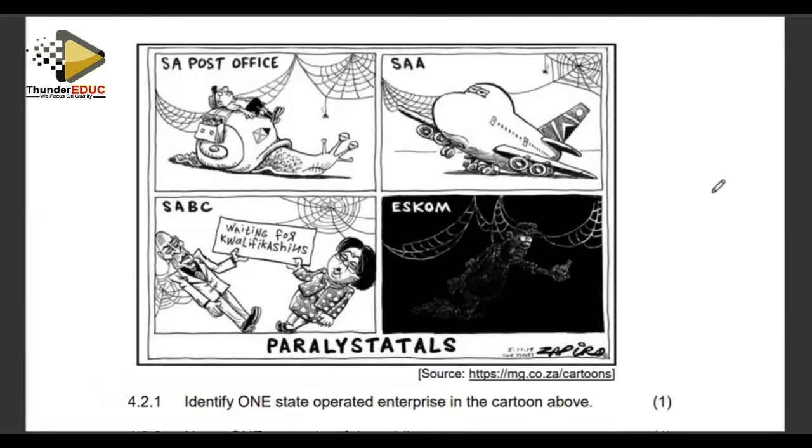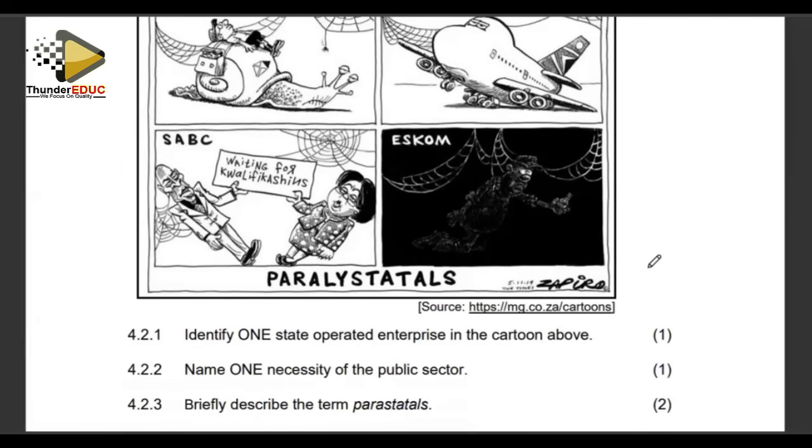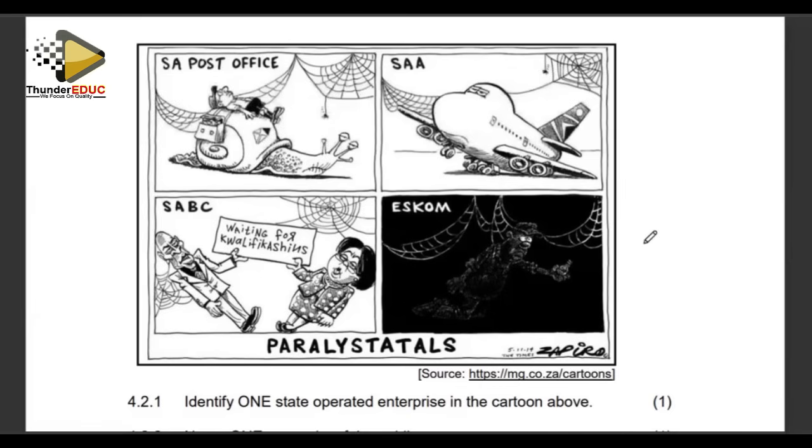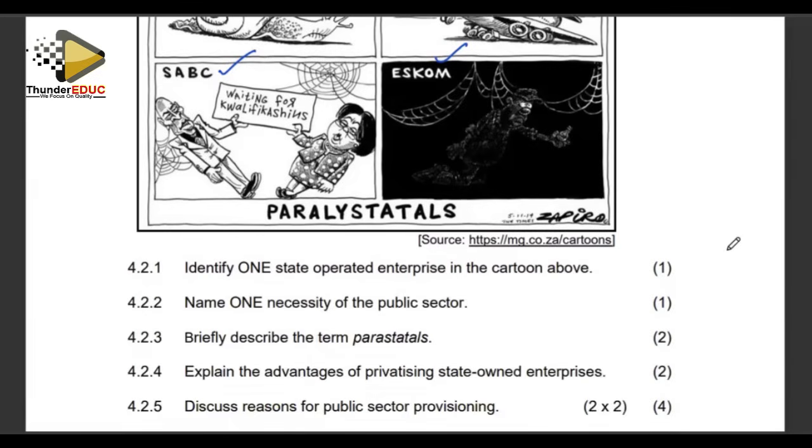Right, let's look at those state-owned enterprises, the South African Post Office, the South African Airways, the South African Broadcasting, and the Master of Load Shedding, ESCOM. Right, it talks about parastatals by Zapiro. Identify one state or state-operated enterprise in the cartoon. We are having them here, the Post Office, the Airways, the Broadcasting, and the Master of Load Shedding, ESCOM.